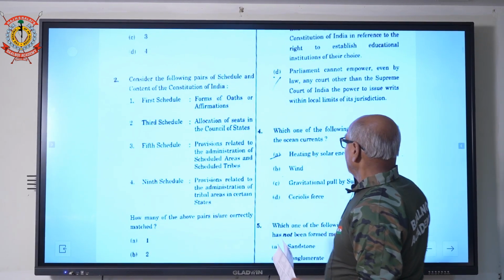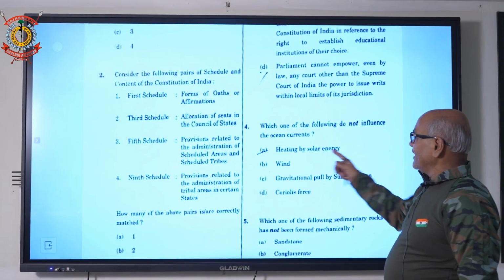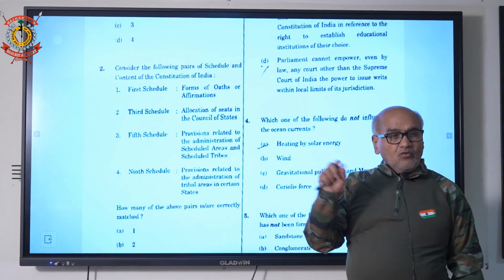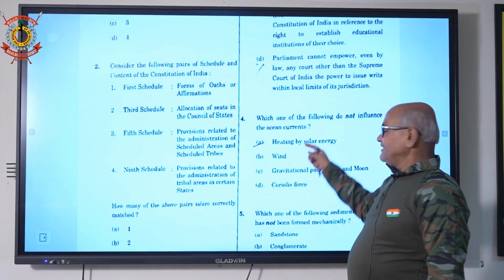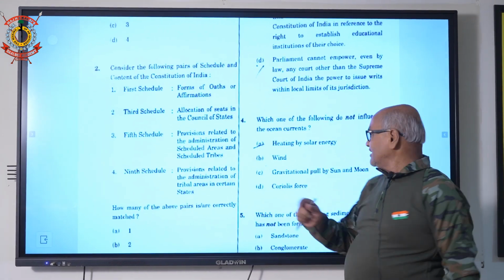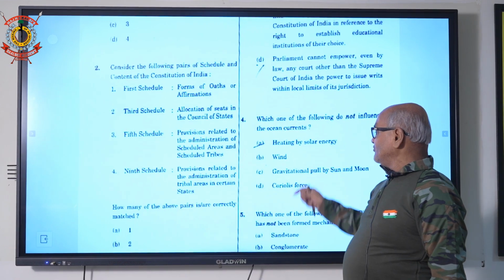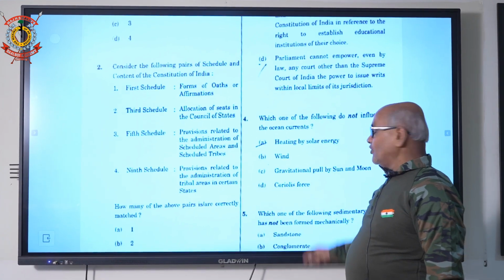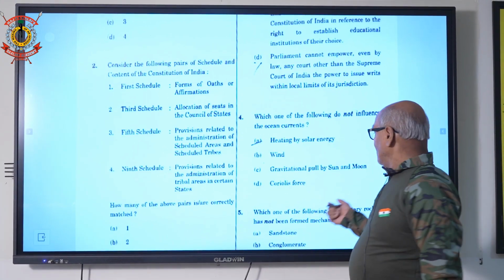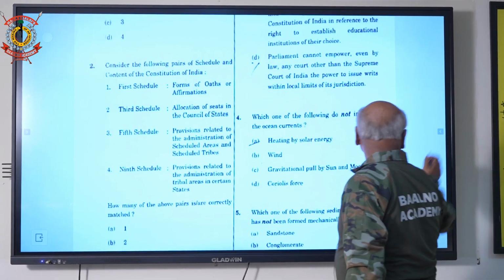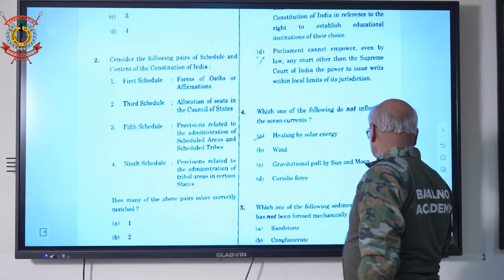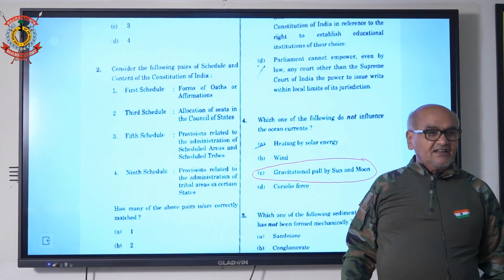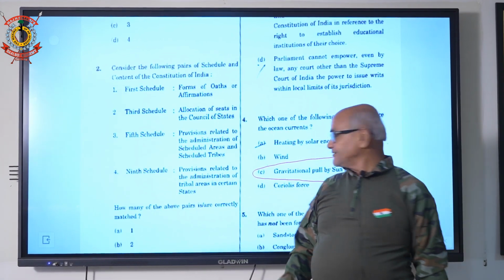Question number 4 is about geography. Which of the following influence ocean currents? The heating by solar energy heats water and the earth's surface, which affects the density of water, so it causes movement of currents. Permanent winds also affect the movement of currents. Coriolis force also affects the movement of currents. Only the gravitational pull of the sun and moon is about tides. It is not about ocean currents.